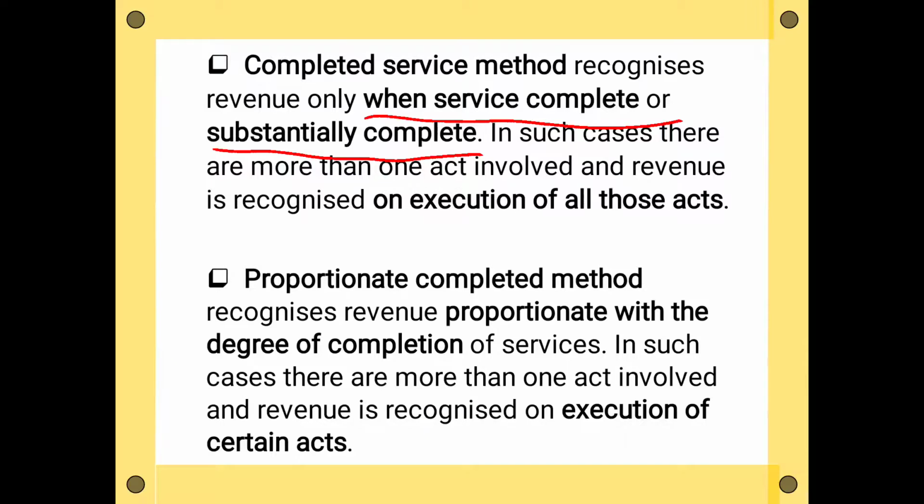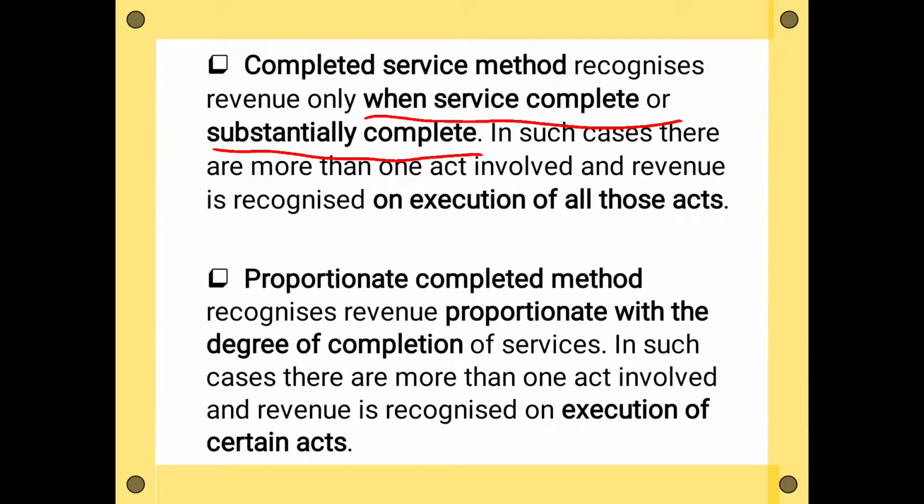In such cases, there is more than one act involved and the revenue is recognized on execution of all those acts, because in services there may be different steps, and after completion of all these steps, then only you can recognize this revenue.